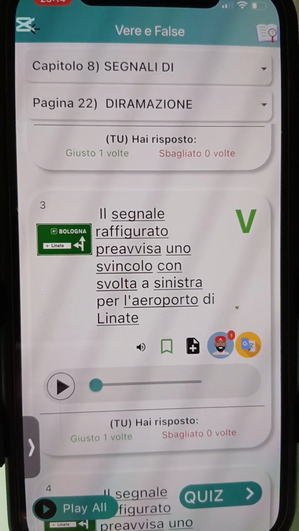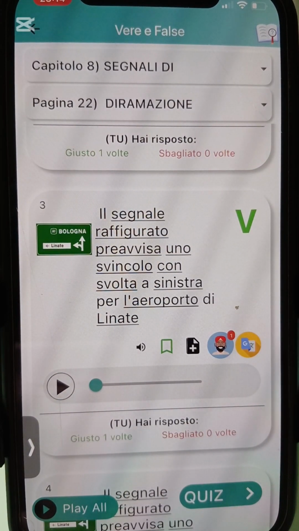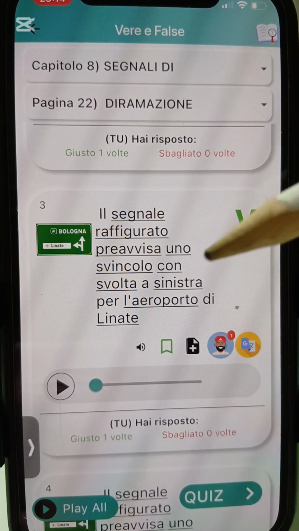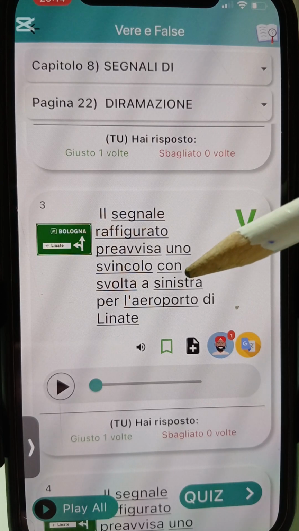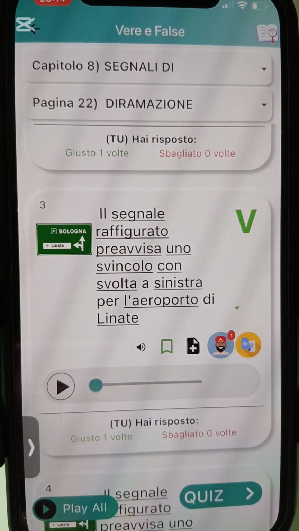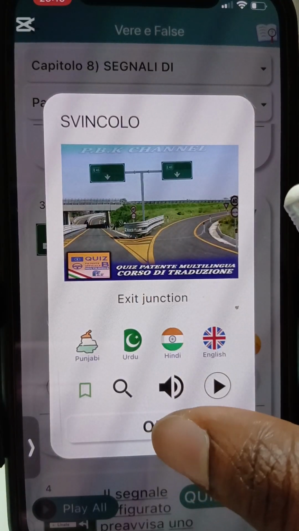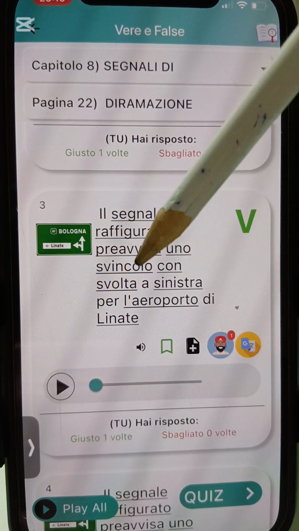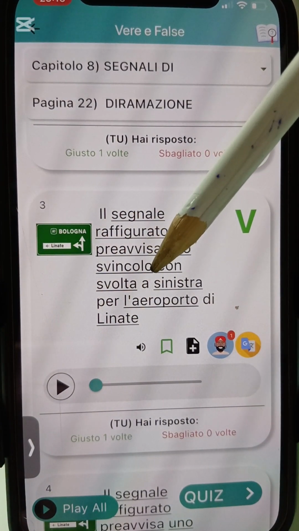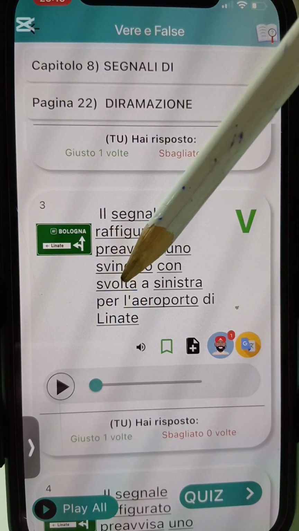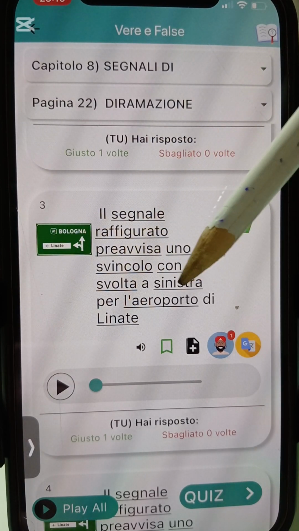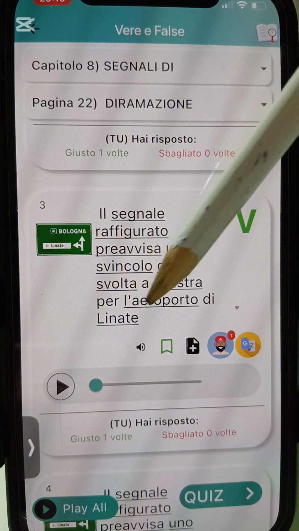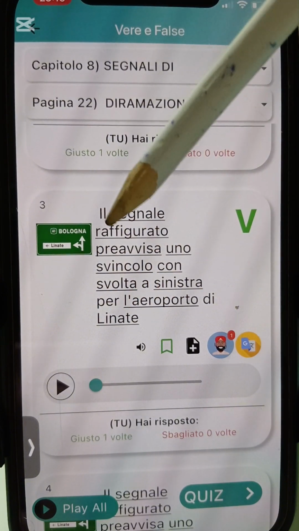Il segnale raffigurato preavvisa uno svincolo con svolta a sinistra per l'aeroporto di Linate. Okay, e say segnale raffigurato preavvisa. Okay, e dey pre-warn you or e dey pre-tell you, okay, uno svincolo. Svincolo. Alright, so e dey pre-warn you about a what? Exact junction, okay, with svolta a sinistra, with the turning by your left, okay, per aeroporto di Linate, for you to get to what? Linate airport.